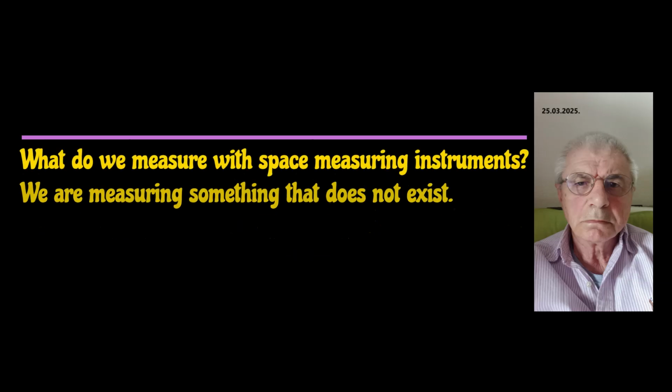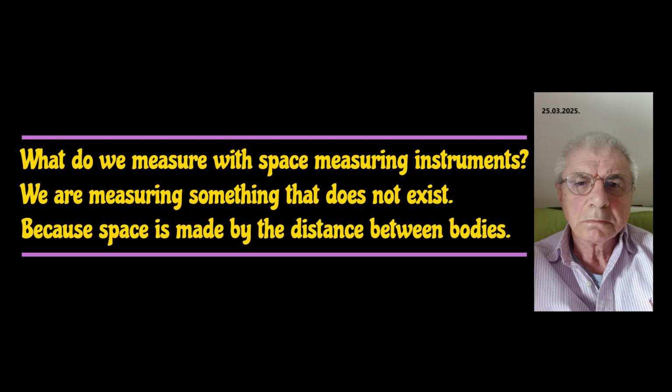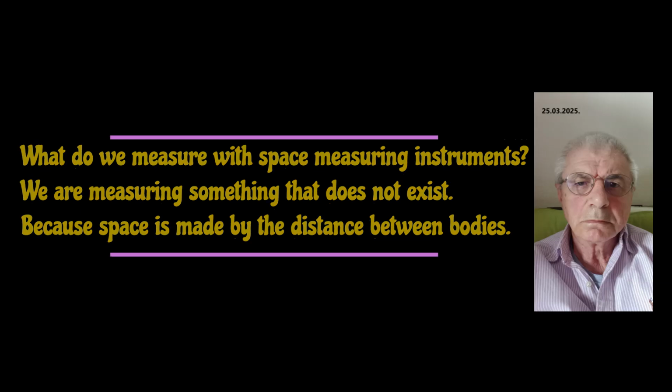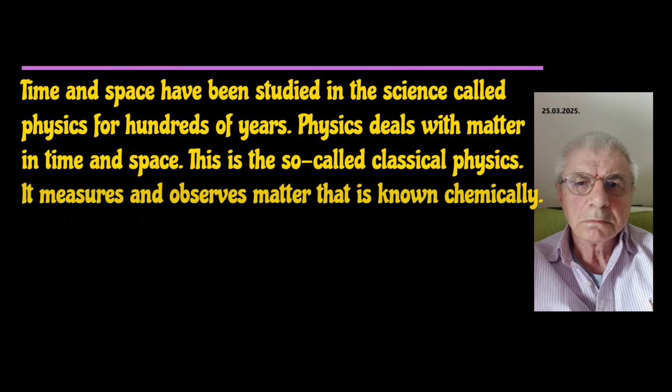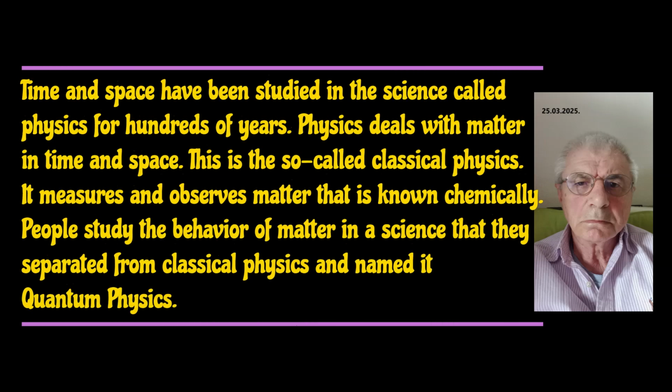What do we measure with space measuring instruments? We are measuring something that does not exist. Because space is made by the distance between bodies. Time and space have been studied in the science called physics for hundreds of years. Physics deals with matter in time and space. This is the so-called classical physics.